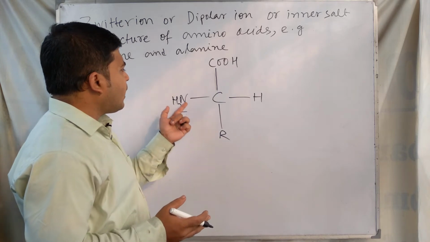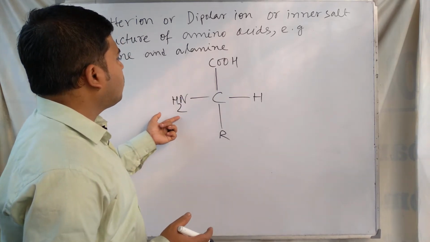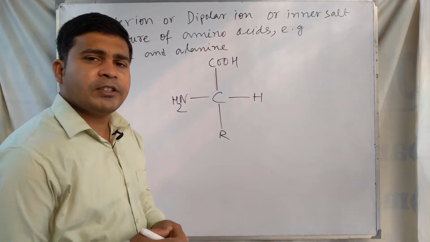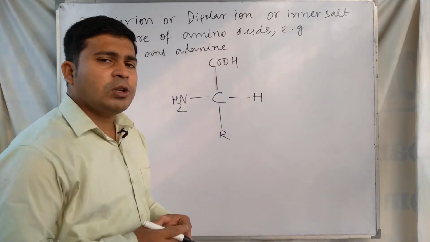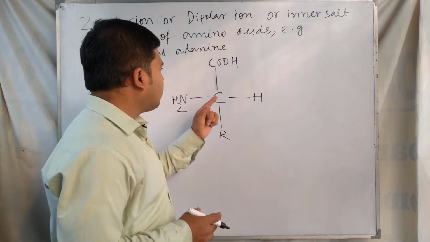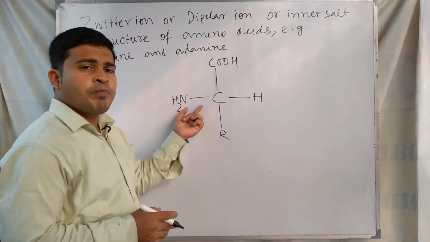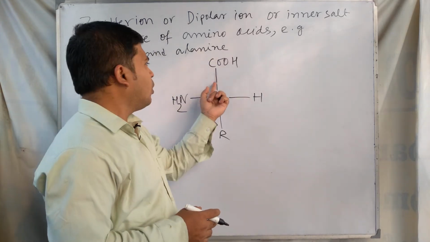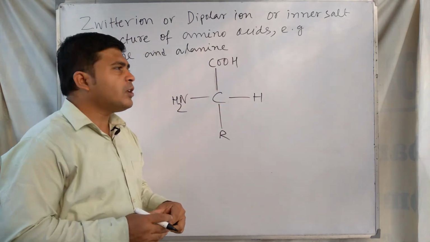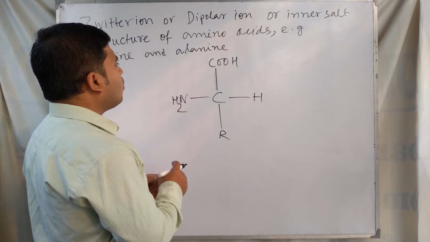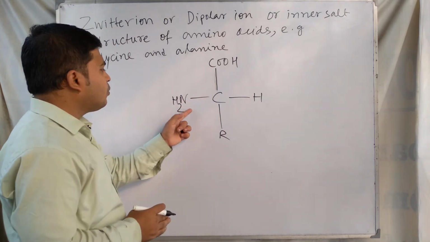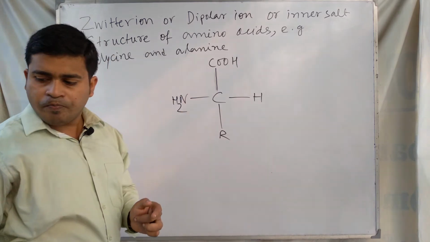This one seems responsible for the basic nature and this one for the acidic nature. But modern research shows that the acidic nature is due to the NH2 group and basic nature is due to the COOH group. The proton from the carboxylic acid group is released, and the proton is joined to the NH2 group.